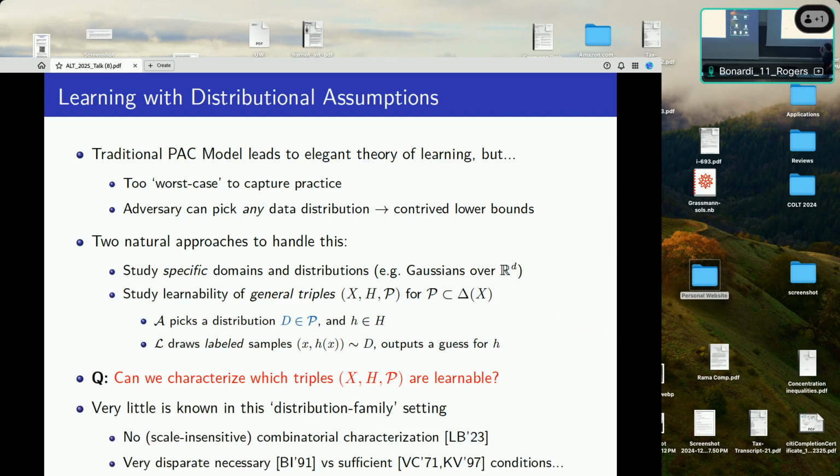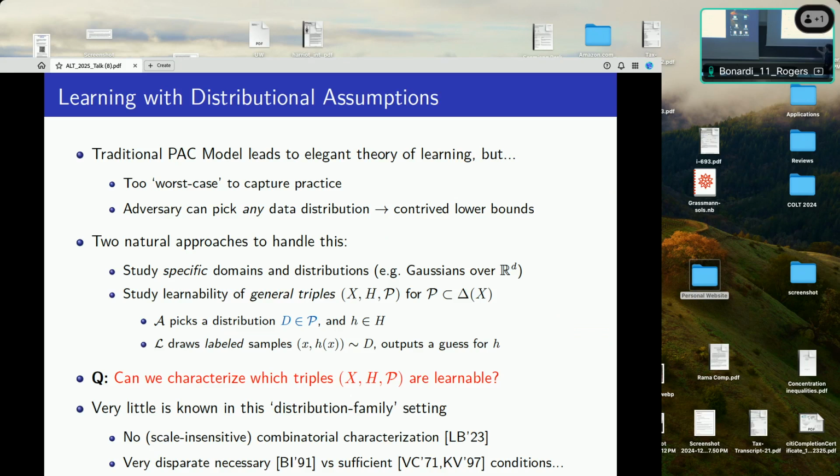Very little is known in this setting, and mostly what is known, sometimes called the distribution family setting, is negative, unfortunately. And particularly, maybe not all that surprisingly, we actually know that there's not any, at least scale insensitive, nice combinatorial characterization of this model. You can't use VC dimension or something like this, because this just isn't really a combinatorial model when you start allowing arbitrary types of distributions.